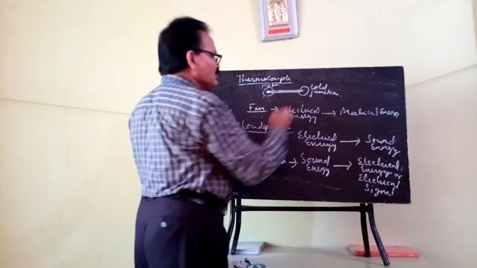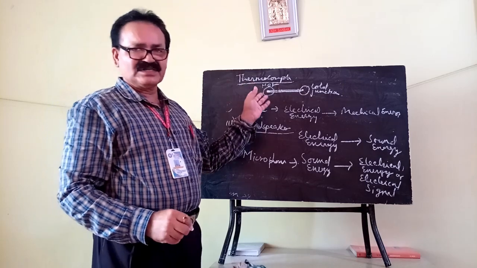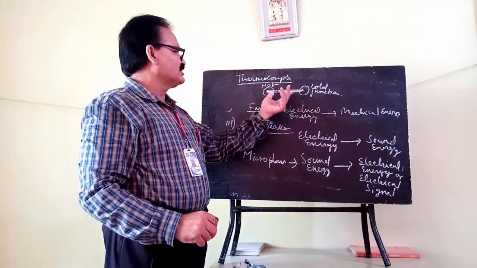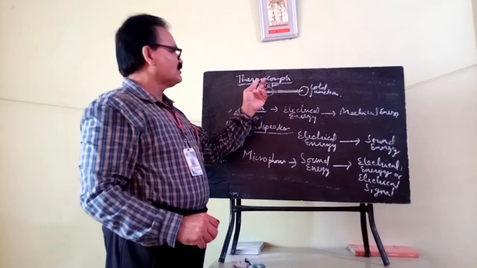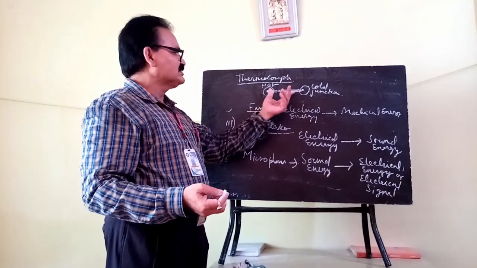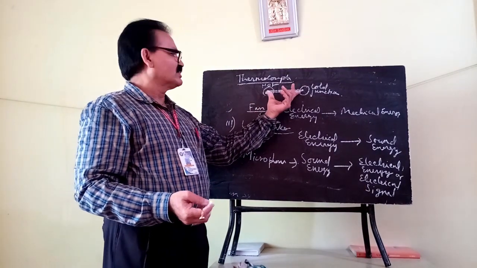Then in a thermocouple what will happen? A thermocouple, couple meaning two different metals duly joined together.